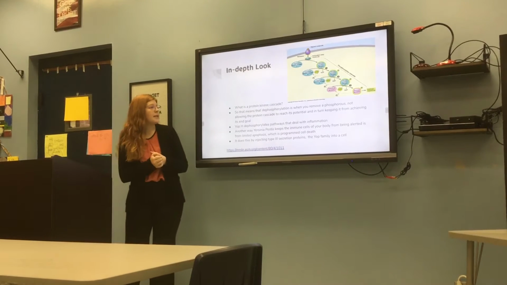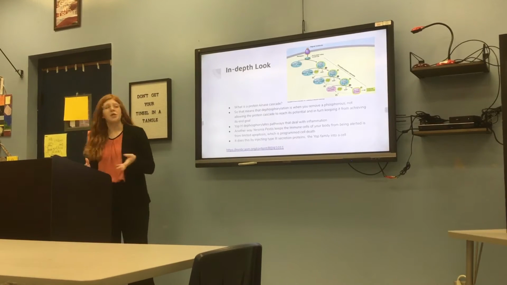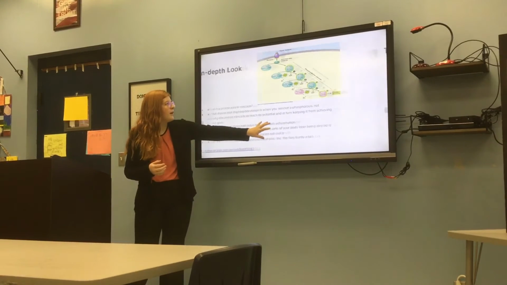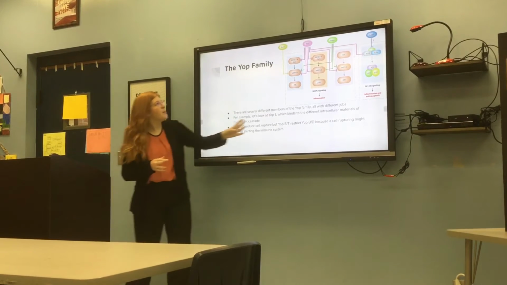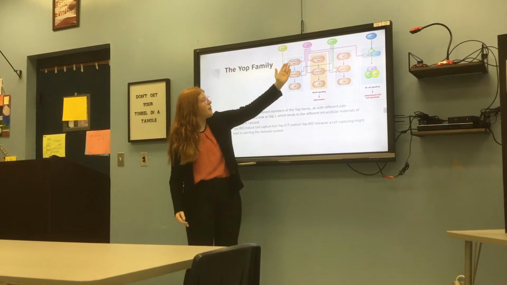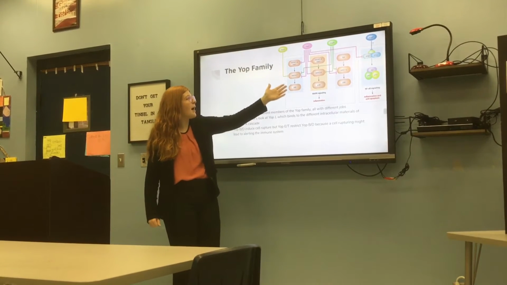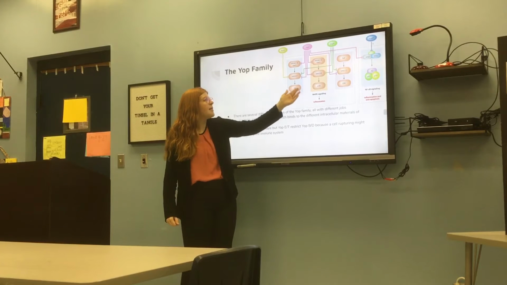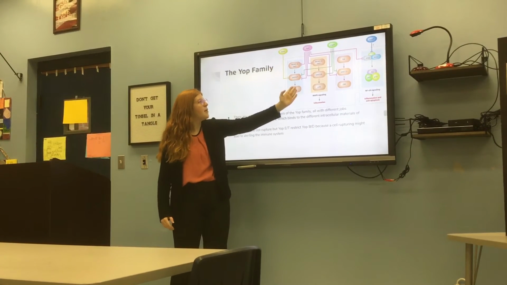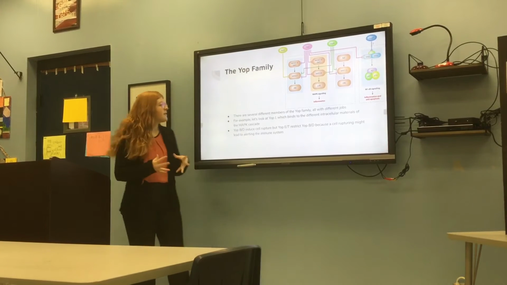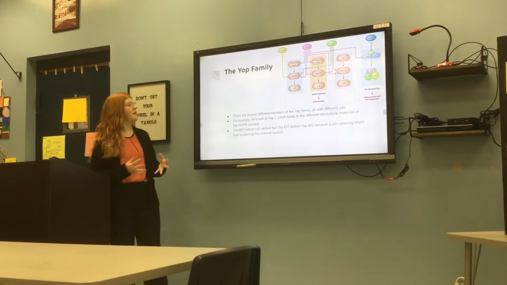Another way Yersinia pestis keeps the immune cells of your body from being alerted is by limiting apoptosis, which just means programmed cell death. The YOP family has several different members, all with different jobs. For example, we're going to look at YOP-J. Here you can clearly see YOP-J connecting to the different intracellular materials of the MAPK cascade. MAPK is in charge of inflammation, and when YOP-J attaches to the different materials, MAPK can't carry out its function, which, again, stops your body from being alerted to the infection.